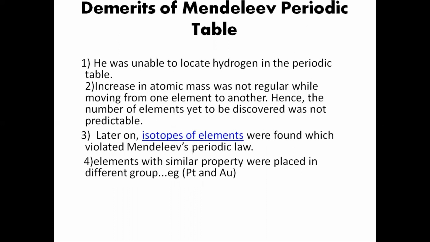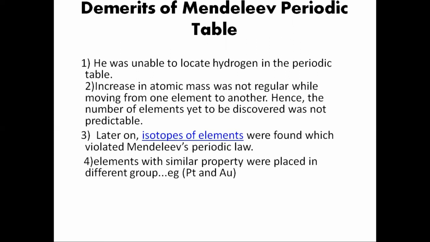Next, about the demerits of Mendeleev's periodic table. It was unable to locate the place of hydrogen. So it's whether to place it in group number 1 or in group number 7. Increase in atomic mass was not regular while moving from one element to another. Hence, the number of elements yet to be discovered was not predictable. As you know, hydrogen has 3 isotopes, that is protium, deuterium and tritium, which are of different atomic masses.